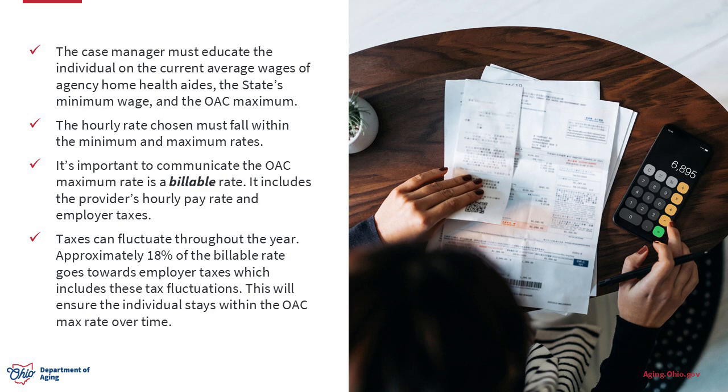The case manager must educate the individual on the current average wages of agency home health aides, the state's minimum wage, and the OAC maximum. The hourly rate chosen must fall within this range and should be competitive with agency aide wages. It's important to communicate the OAC maximum rate is a billable rate maximum and includes the provider's hourly pay rate and employer taxes. Approximately 18% of the billable rate goes towards employer taxes, which includes these tax fluctuations, which will ensure the individual stays within the OAC max rate over time.